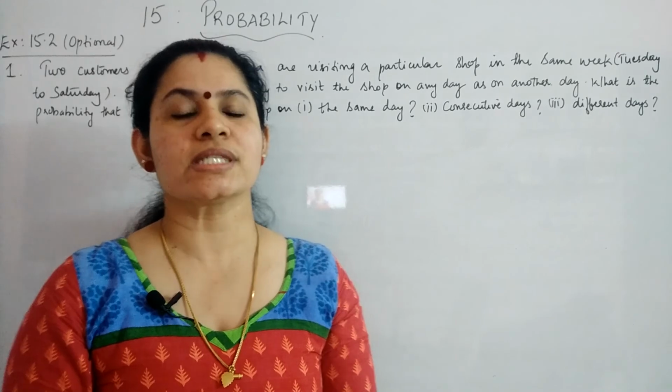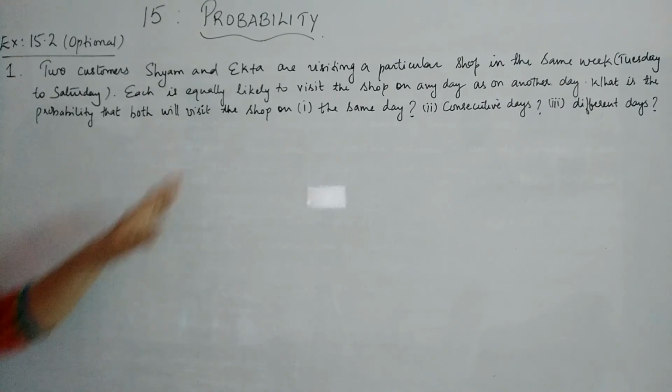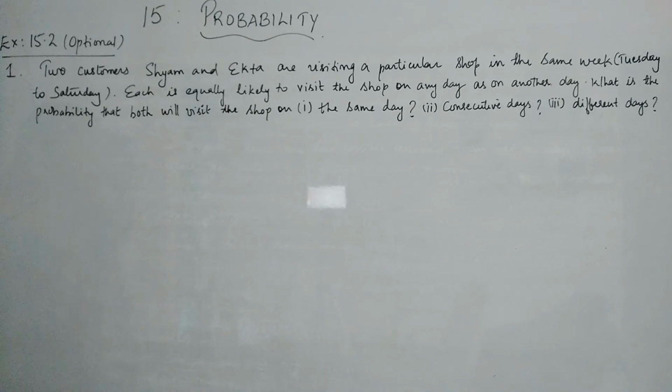So the first question is, two customers Shyam and Ekta are visiting a particular shop in the same week, that is from Tuesday to Saturday. Each is equally likely to visit the shop on any day as on another day. What is the probability that both will visit the shop on the same day, consecutive days and different days? So you have three options: same day, consecutive days and different days.